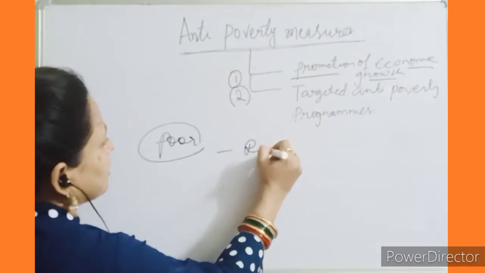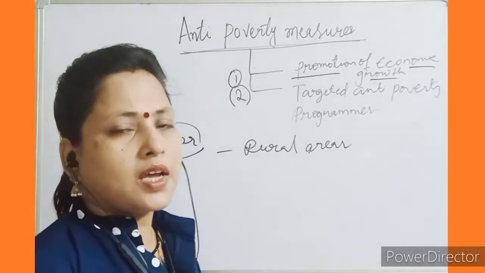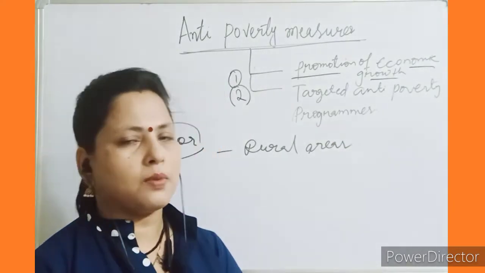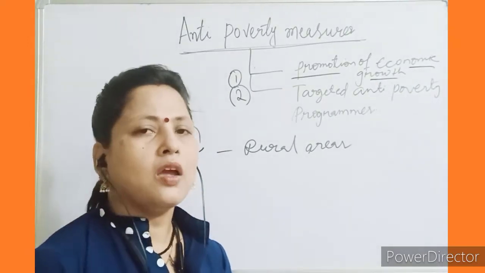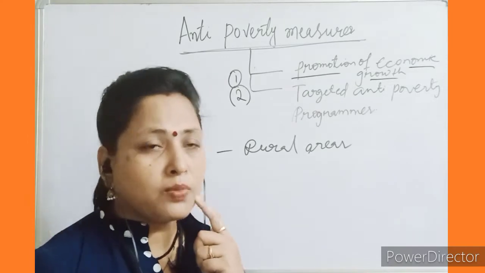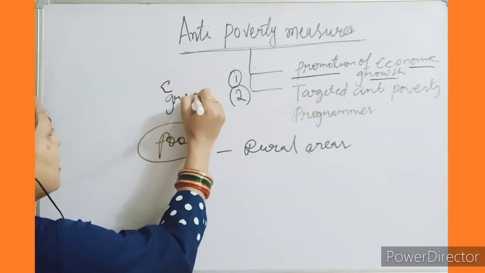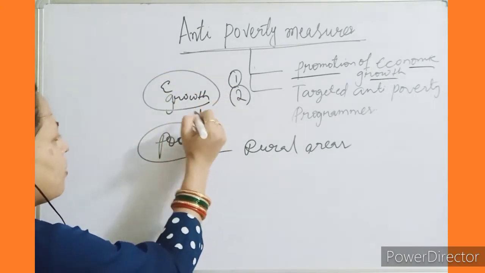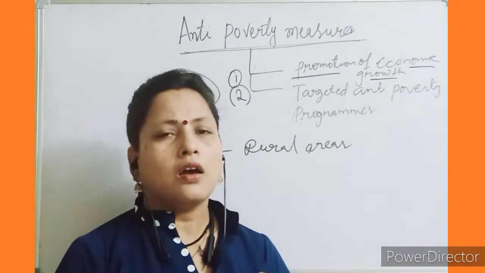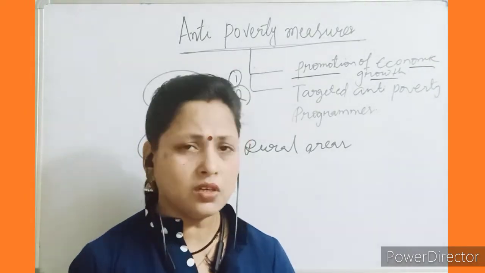Particularly in the rural areas, what happens in rural areas? Some people are able to manage their life in a proper way, but those who are landless labor, very poor people, are unable to. Even though the economic growth rate increases, there is no effect on these people. So you can say that it is not so effective in the rural areas.